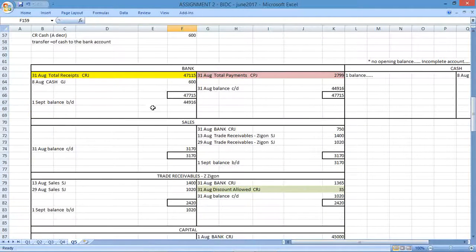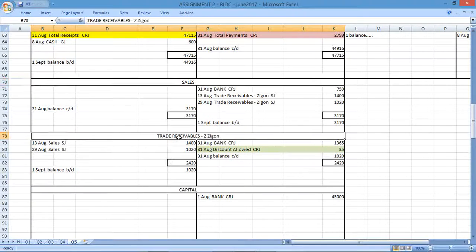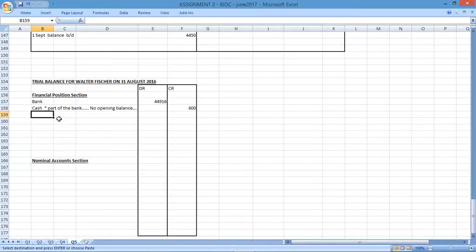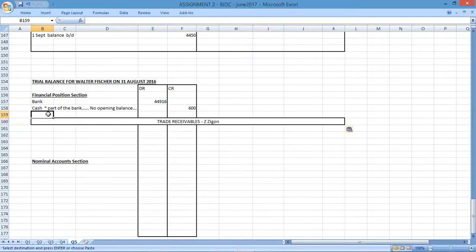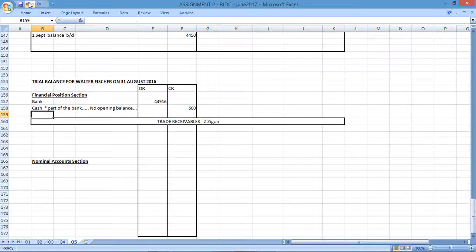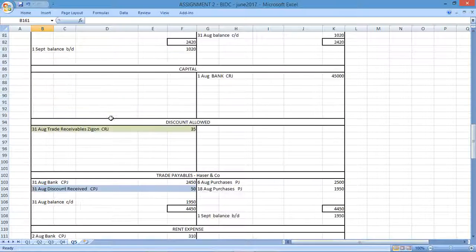After bank, we've got sales, then trade receivables. Sales, trade receivables. Let's put that in. Sales, trade receivables, Zygon, as far as I know, that was right, eh?